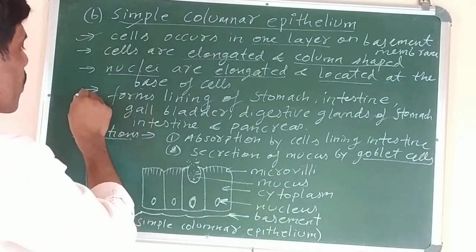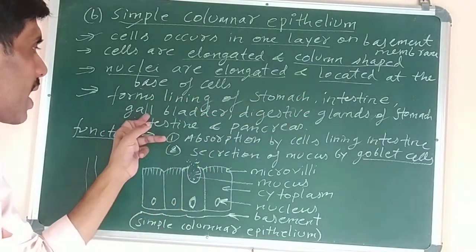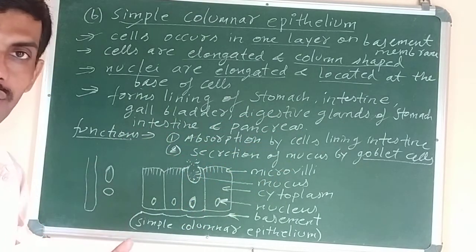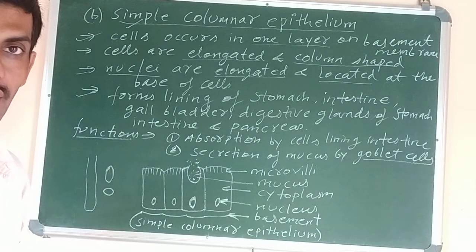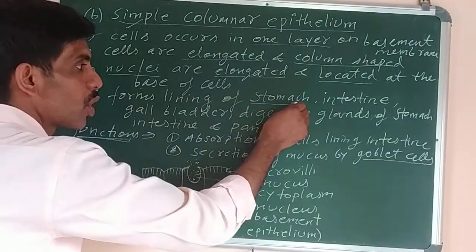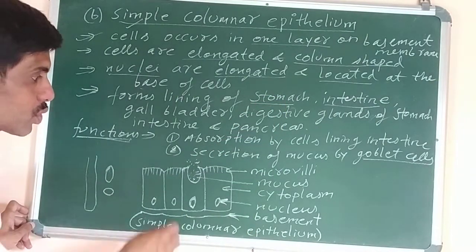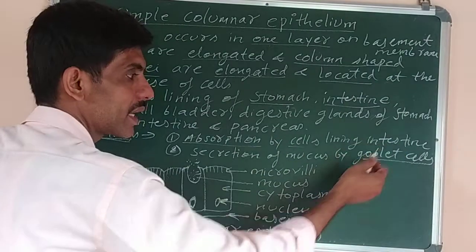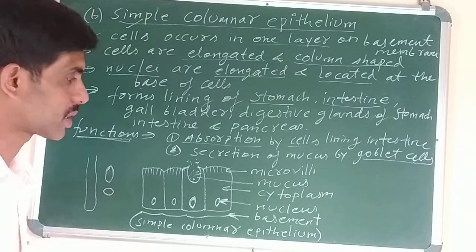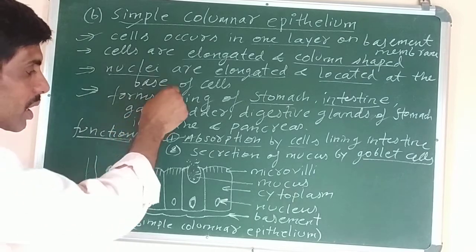And the next one is, where are they found? They form the lining of the stomach, intestine, gallbladder and digestive glands of the stomach, intestine and pancreas. Means mostly they are localized in the digestive system only. Now what is the function? Because they form the lining of the stomach and intestine, and you know the function of stomach and intestine, digestion and absorption of food. So first function, absorption by cells lining the intestine, because the intestine is the organ which helps to absorb the digested food materials. So from here only you can get that. If you know where they are located, you can know the functions also.